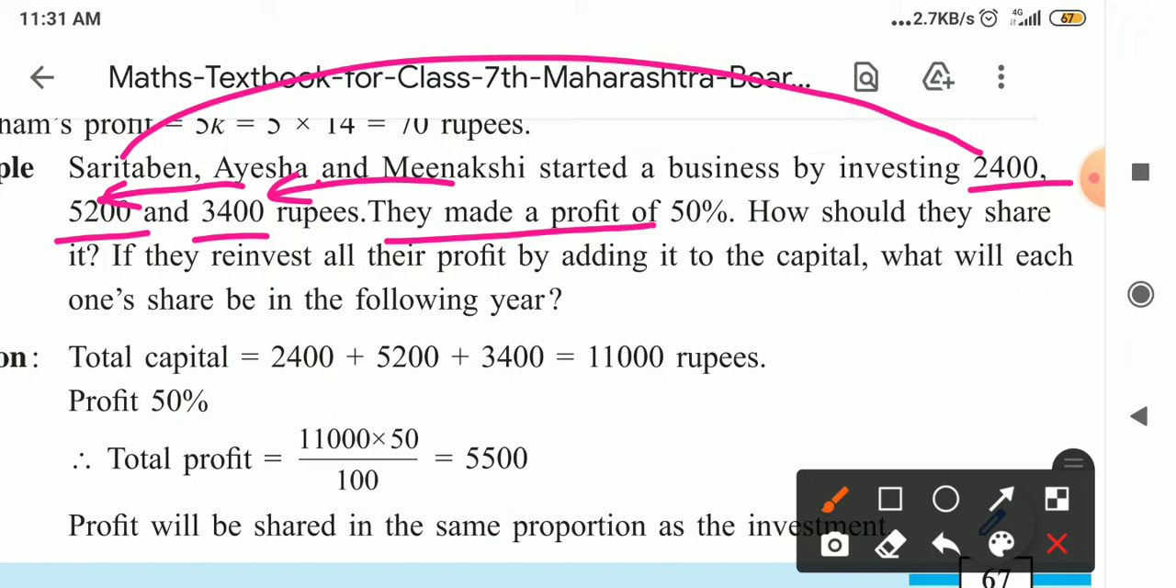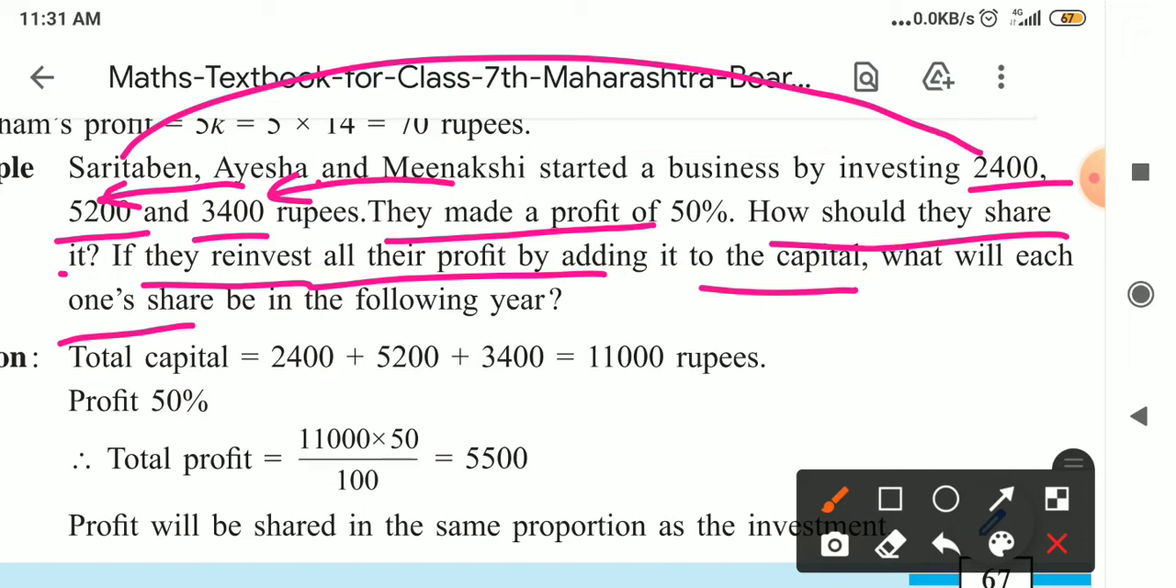We have to find out, as in the earlier example, how the profit share was found. In the same way we have to find out the profit share in this business, that is, how Sarita Ben, Aisha and Meenakshi will share the profit. And if they invest all their profit into the capital again, what will each one's share be the following year? So the share of next year's investment we also have to find out.